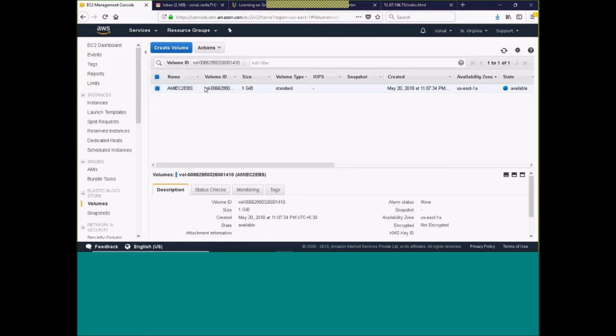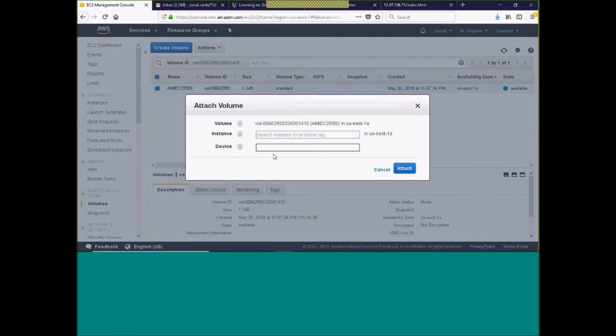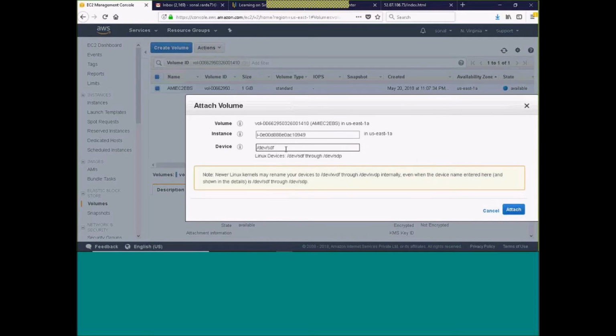So now the volume has been created. If you look at the name, you can make out what I want. I want to attach this. So I will click on Action, Attach Volume, and select the instance. Now which instance do I want it for? My AMI EC2 instance, right? So I will select this. The device name for this volume is sdf. Fine. I will just click on attach.